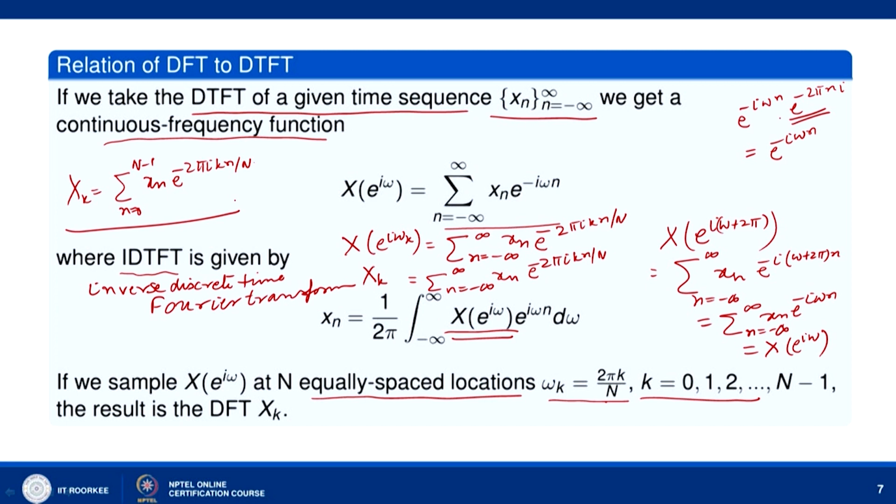If the x n sequence is given for n equal to 0, 1, 2, 3 and so on up to n minus 1, and the remaining values we take as zeros, then X of e to the power i omega reduces to the DFT.